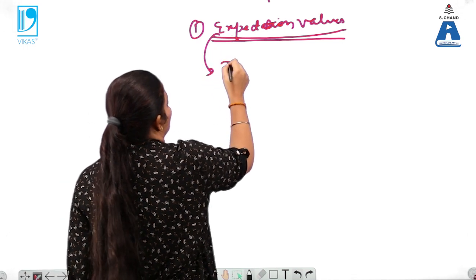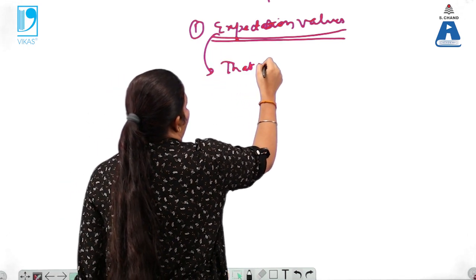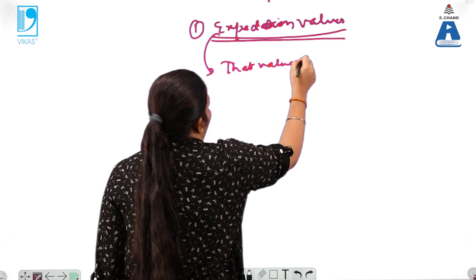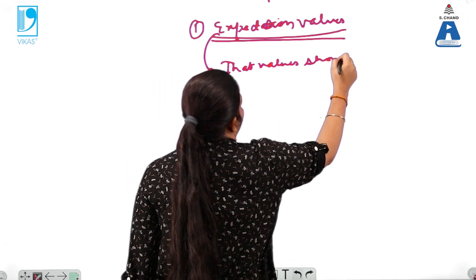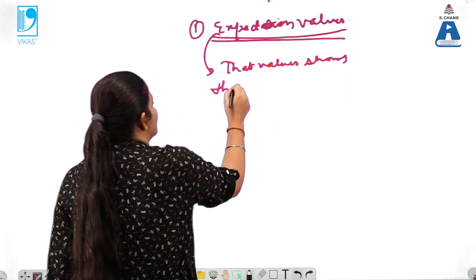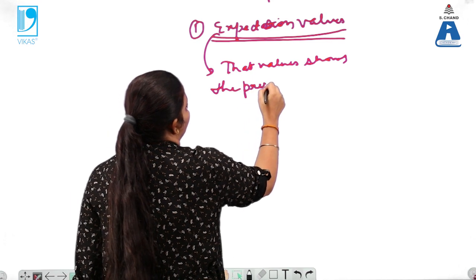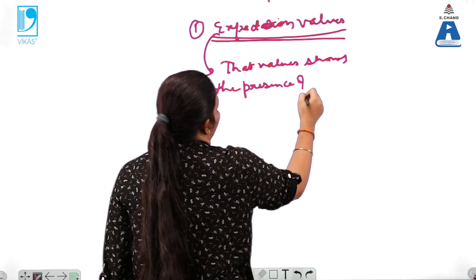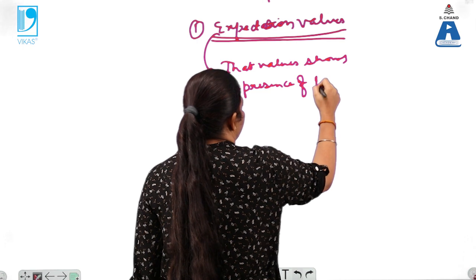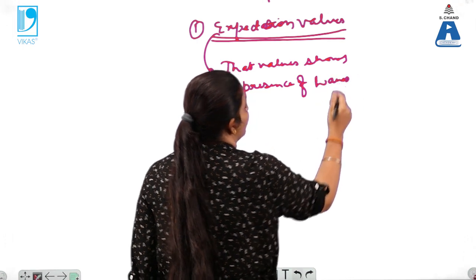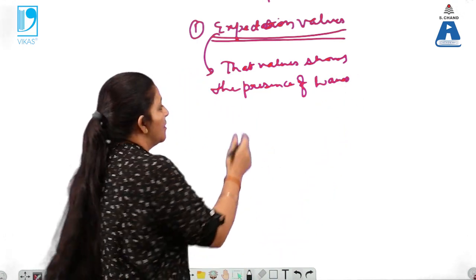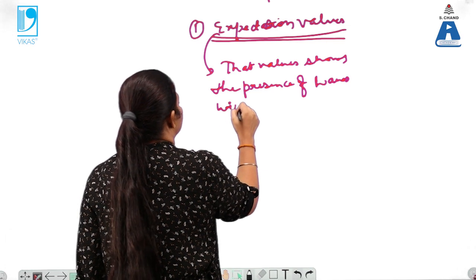That value shows the presence of waves, or you can say the presence of matter waves within the given space.